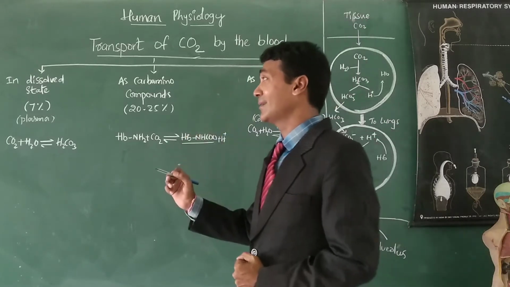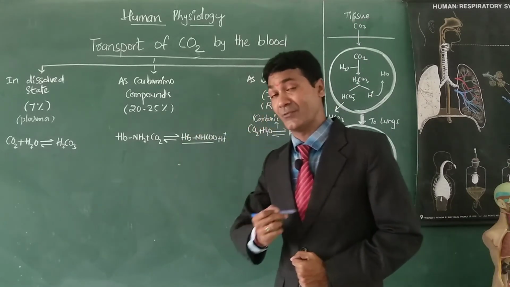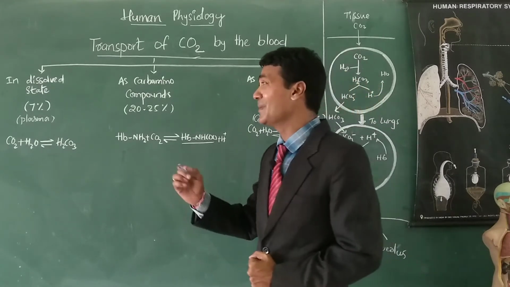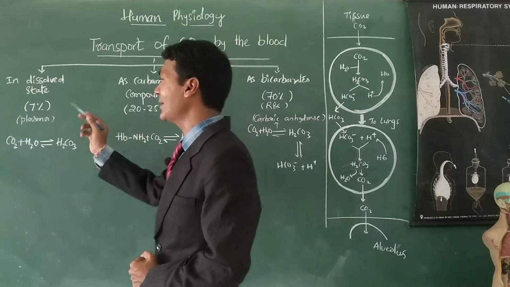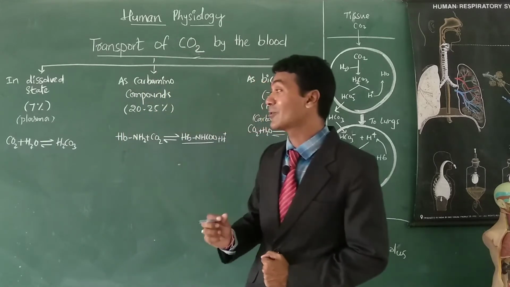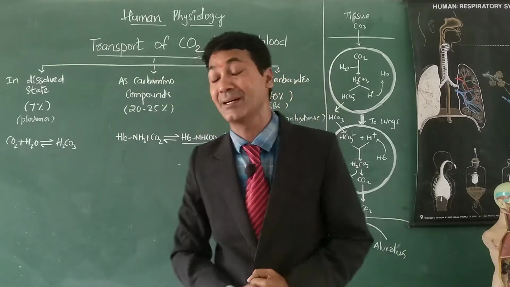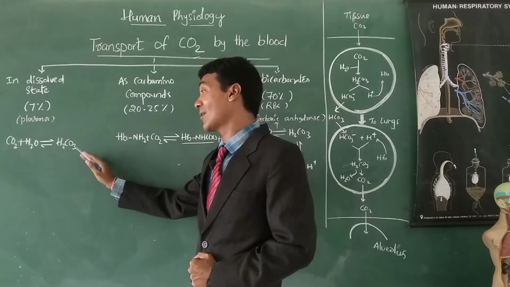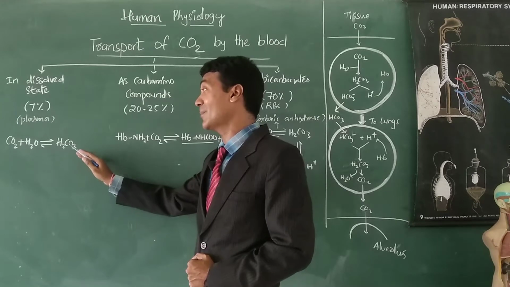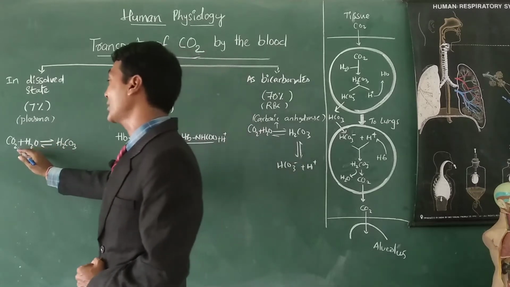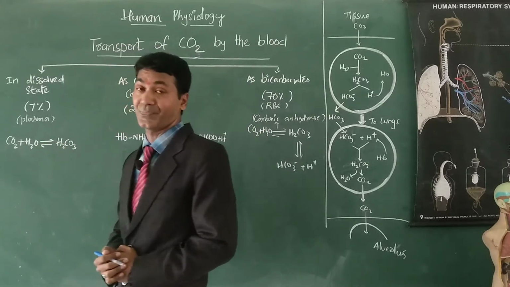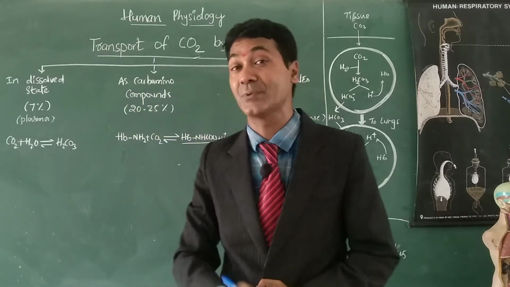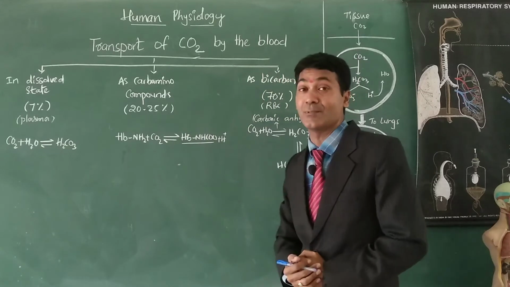So when the carbon dioxide diffuses into the capillaries, immediately 7% of carbon dioxide dissolves in the water of plasma to form carbonic acid. So carbonic acid forms by the reaction of carbon dioxide with the water present in the plasma.